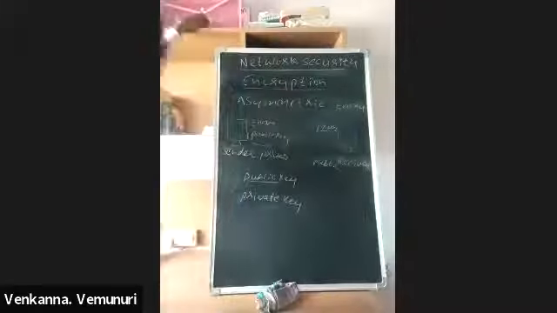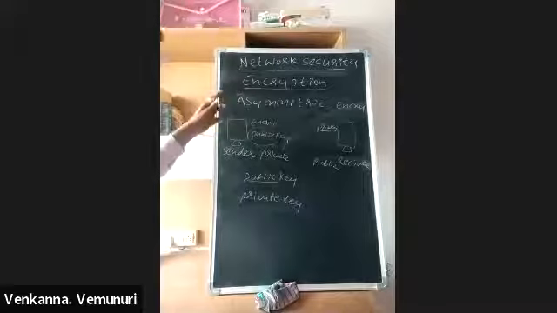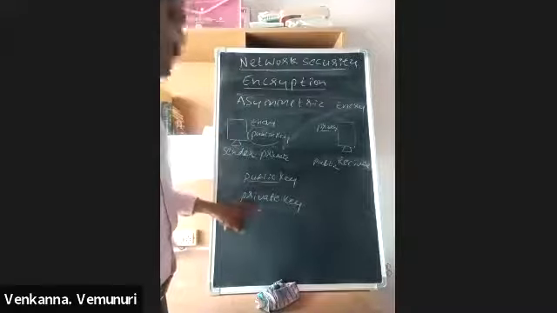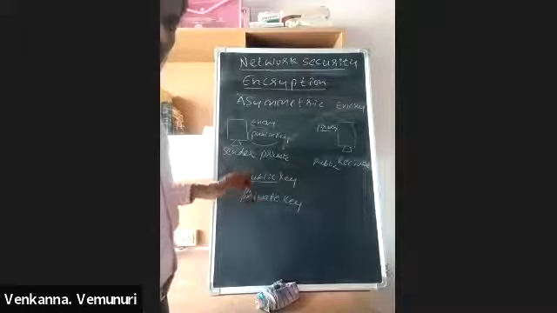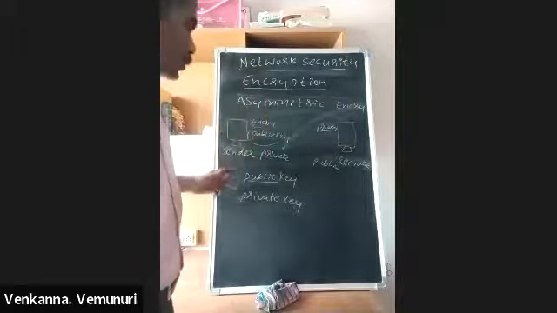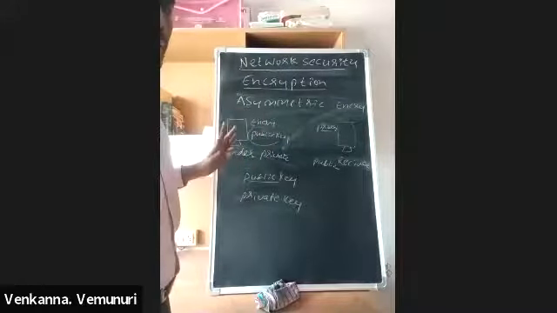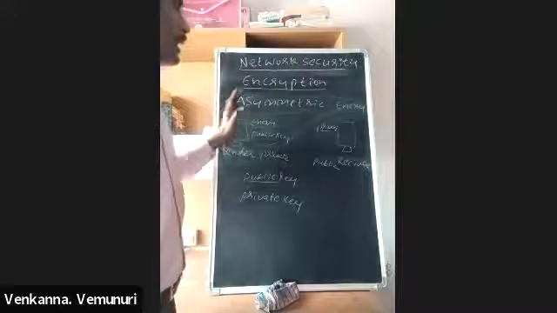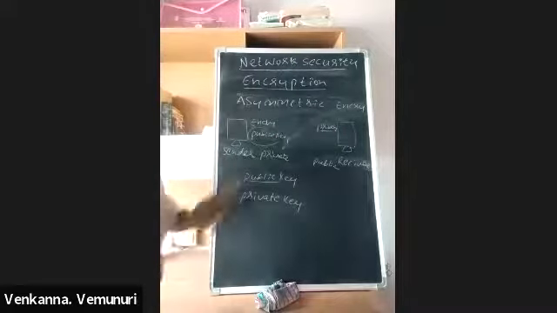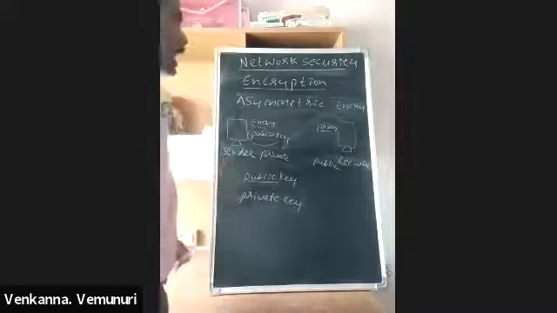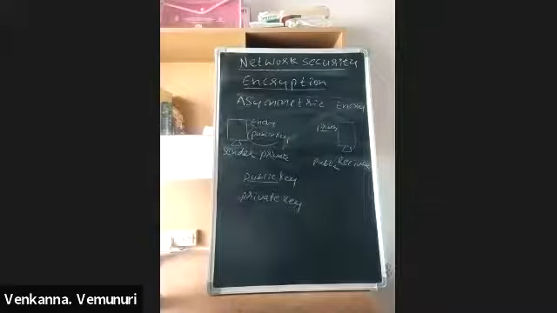If you encrypt the data using one key, you must decrypt it using the other key. This is compulsory. Both are maintaining two keys, one public and one private. This is called asymmetric encryption.